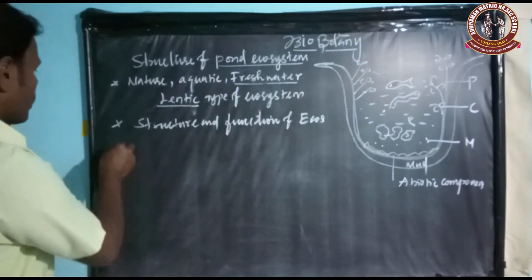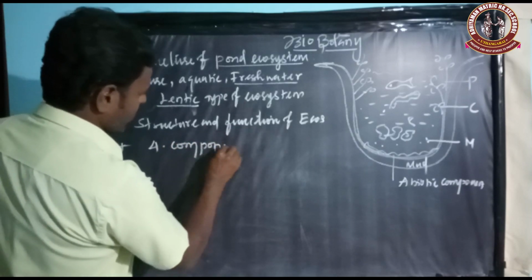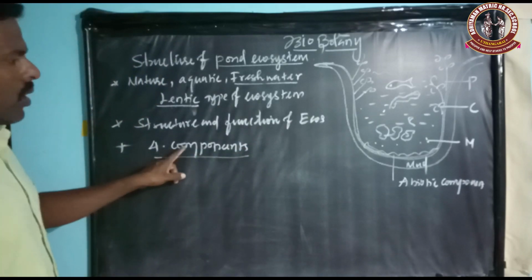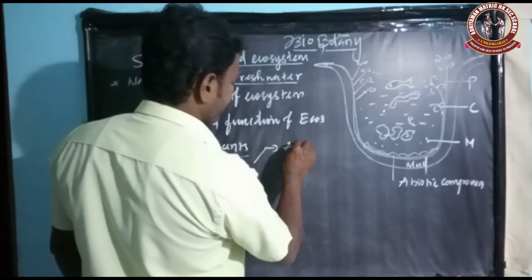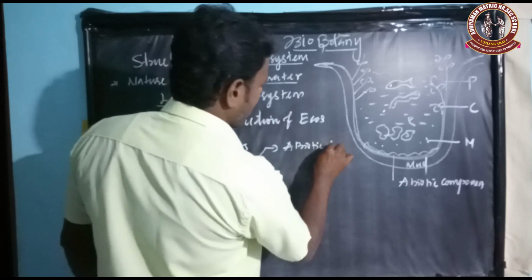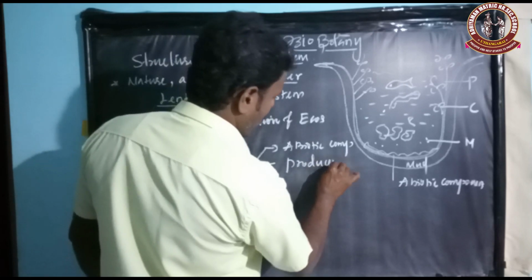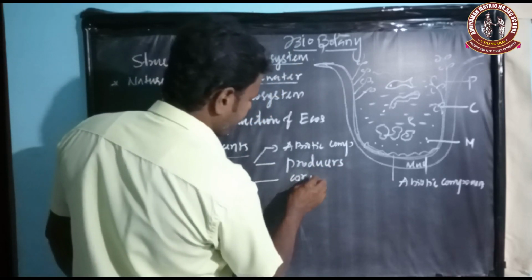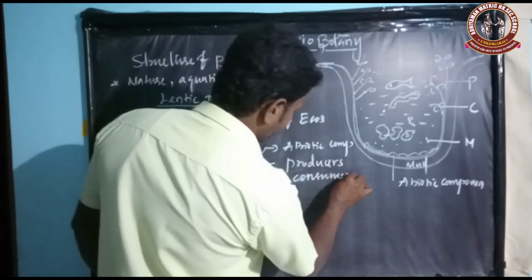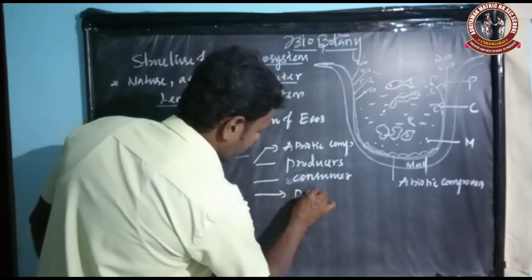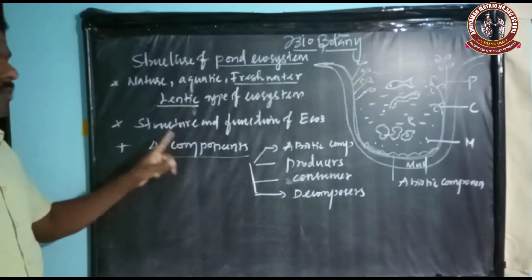There are four components found in the ecosystem.